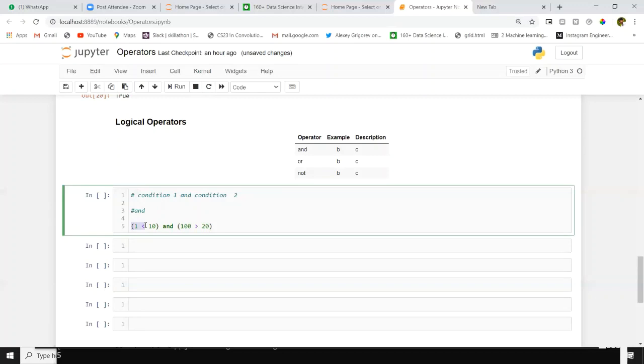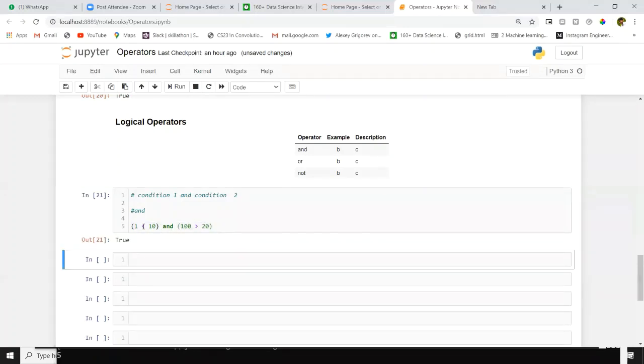Here I'm taking numerical conditions, and we are satisfying both. 1 less than 10 is true, 100 greater than 20 is true. Then the AND operator will return true. Both conditions should be true.